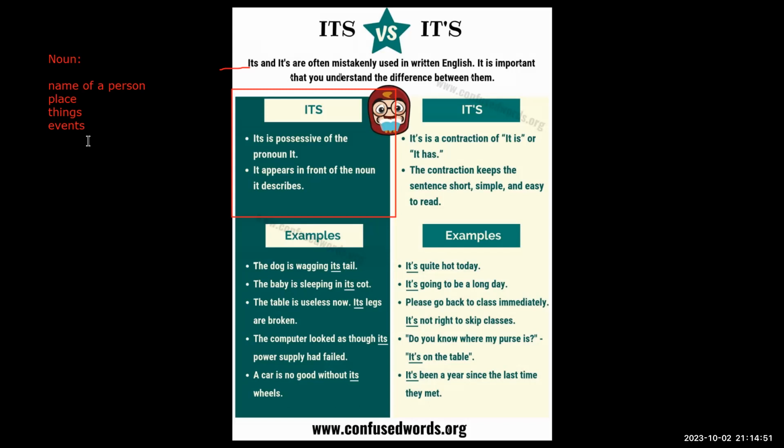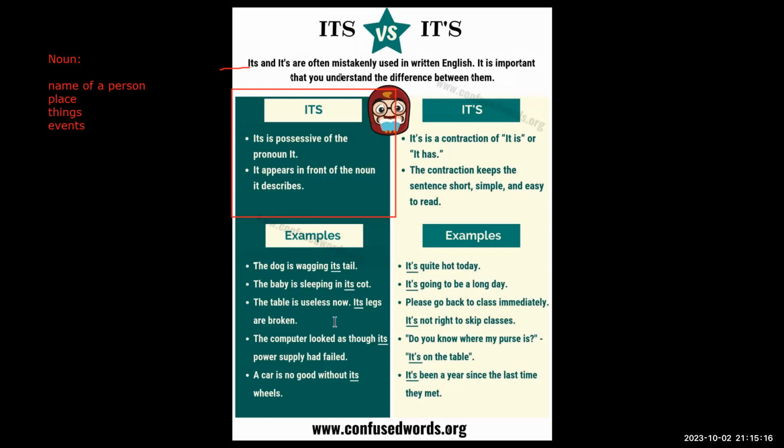Okay? That's why there's also things. But for person, I just said name of a person. So I cannot say name of a people. It's wrong. So name of a person. Okay? So things, events, place, it could be places. So that's events, because many events.